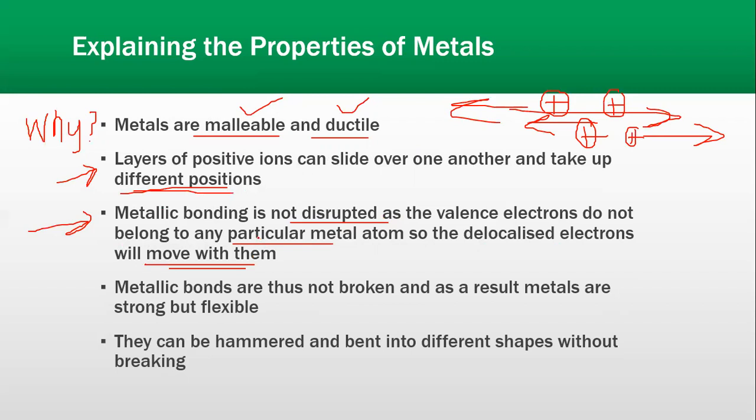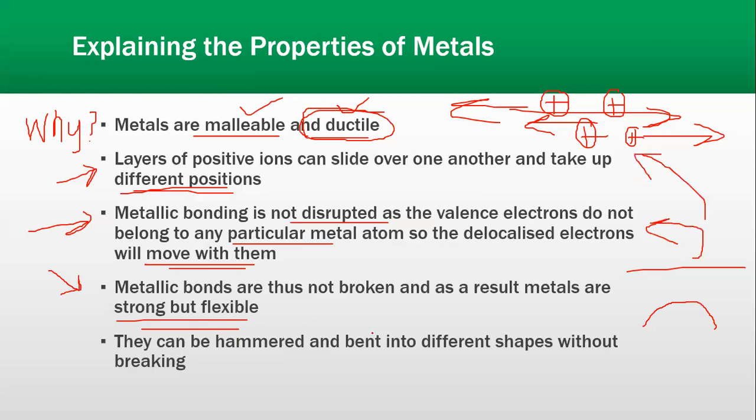Now you will be thinking that if they slide over one another, the metallic bonds will break. The reason is no. Metallic bonds break nahi honge because delocalized electrons are still present in the surroundings that will make new bonds और वो उनके साथ ही move करते रहेंगे. As the positive ions slide, the electrons would also slide along with them. Moreover, metallic bonds are thus not broken, and as a result, metals are strong, but they are also flexible. That is why they have a property of ductile, being bent. If this is a rod, you can bend this rod into a U shape as well. Why? Because metal is flexible, and the reason is written over here that why are they flexible.